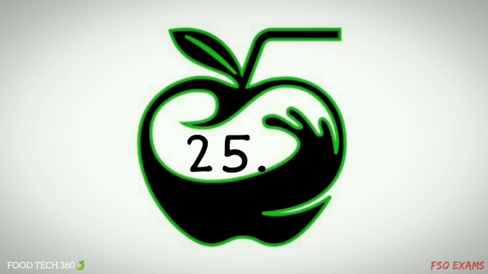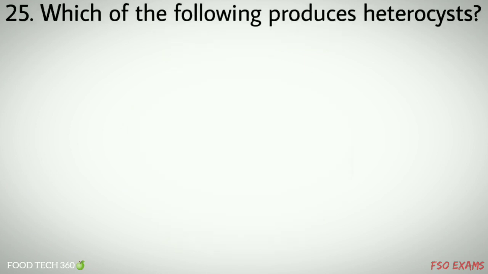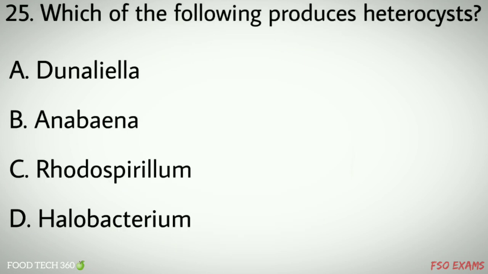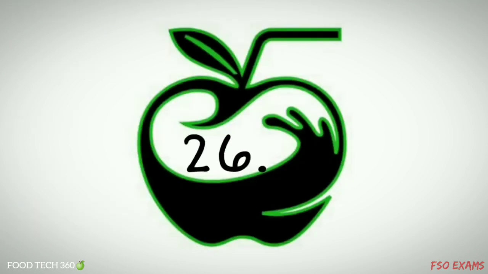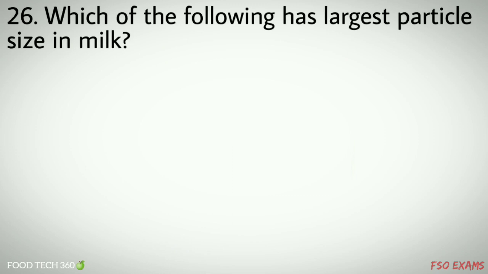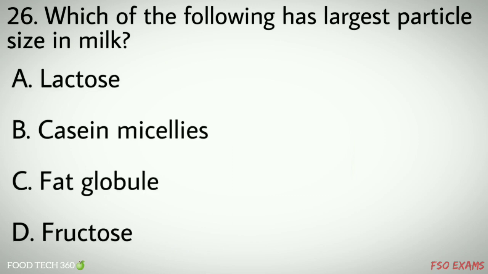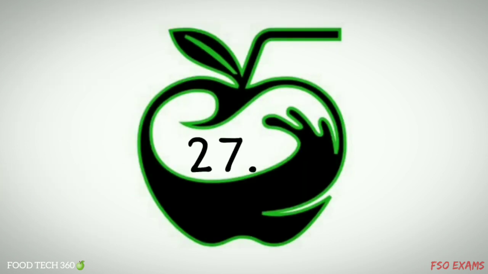Monosaccharides. Question number 25. Which of the following produces heterocysts? Options: A. Dunaliella, B. Anabaena, C. Rhodospirillum, D. Halobacterium. Correct answer D. Halobacterium. Question number 26. Which of the following has the largest particle size in milk? Options: A. Lactose, B. Casein bacillus, C. Fat globule, D. Fructose. Correct answer C. Fat globule.